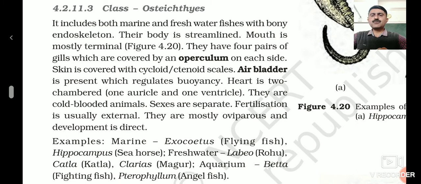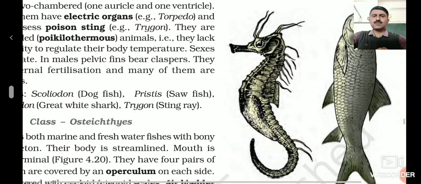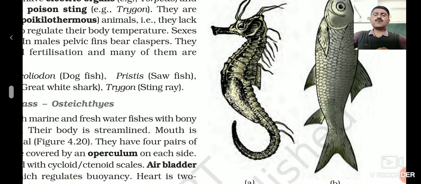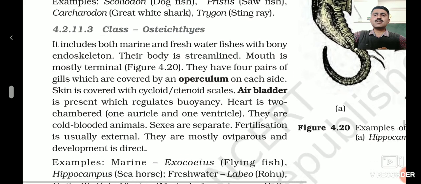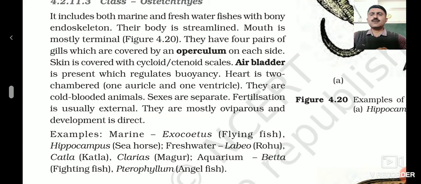Tail fin, if we look into the tail fin, lobes are equal. So we can notice here the tail fin lobes are equal, but in the case of cartilaginous fishes, unequal lobes are there in the tail fin.